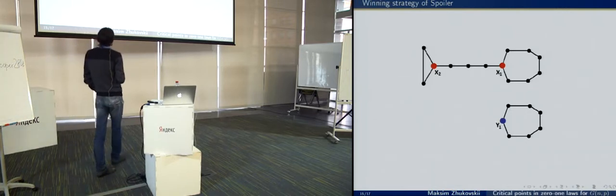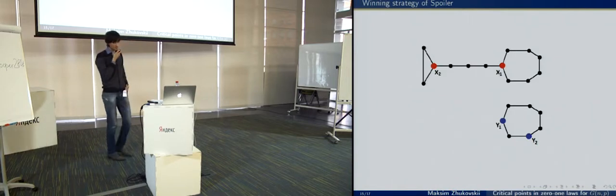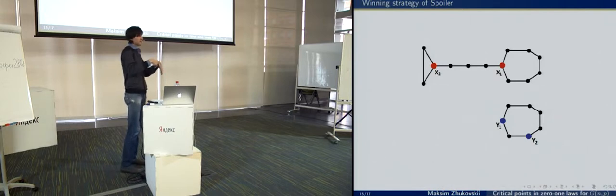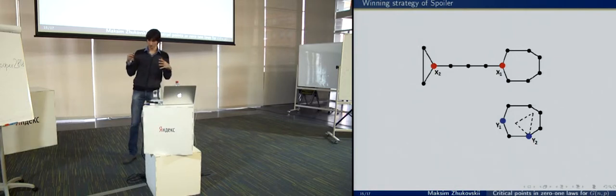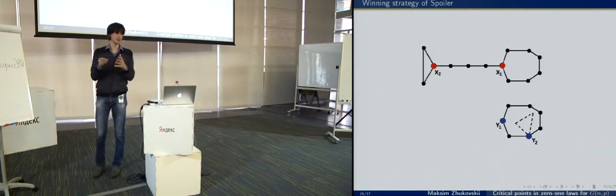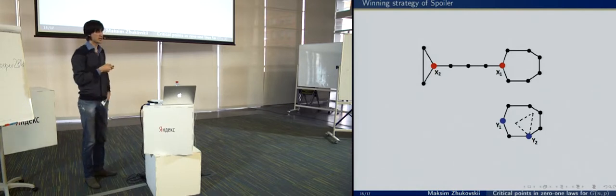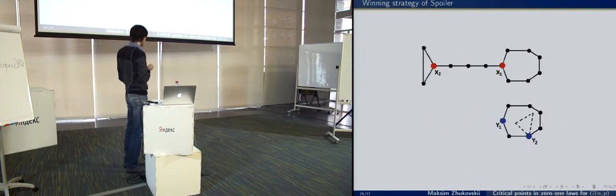So let in the second round, duplicator choose a vertex from the cycle. Then once again, the vertex y2 should be in some triangle. If this triangle doesn't coincide with our cycle, then the density of this subgraph is too large, and the graph H doesn't contain such a subgraph.